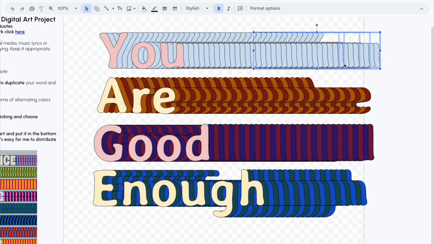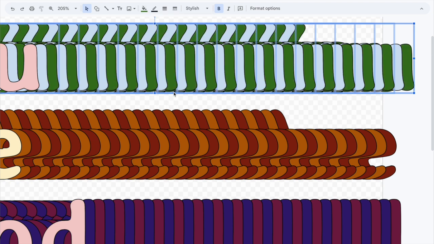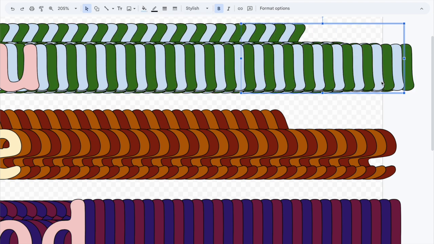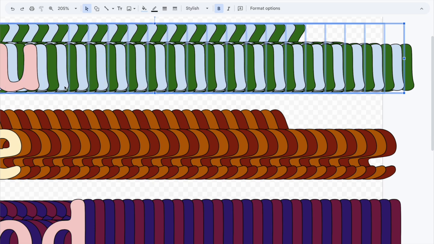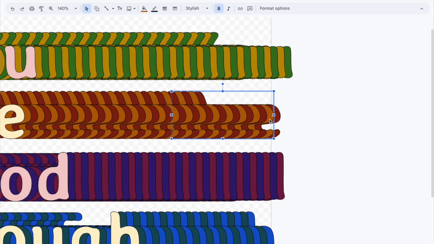You might need to zoom in using the trackpad or the magnifying glass in the toolbar. For example, I'm zoomed in 205% so that I'm able to more carefully click and then use the fill color tool in my design. Another thing that you could do is arrange and group them so that you could recolor them more quickly if you were not sure about the colors in your design.